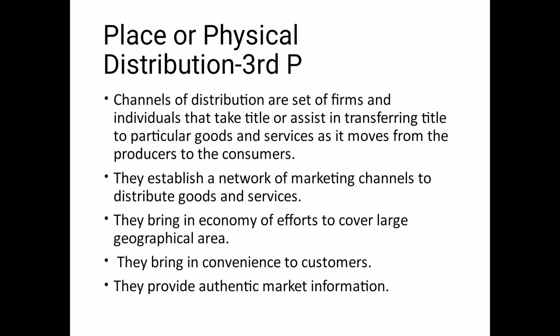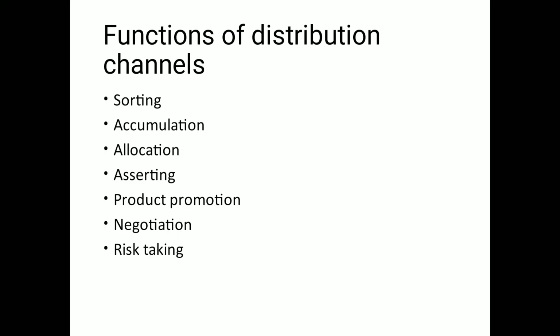Also, these retailers would help to negotiate and store the goods. All the functions of intermediaries would be performed by them so that manufacturers can just concentrate on manufacturing and supplying the goods. So this is the intro of physical distribution, or it is also known as place, that is the third P of marketing. Now let us see the functions of this distribution channel. It means how these intermediaries, say a wholesaler or a retailer, help in different ways so that it is easy for a manufacturer and a consumer to supply and to get, respectively, the various types of goods.